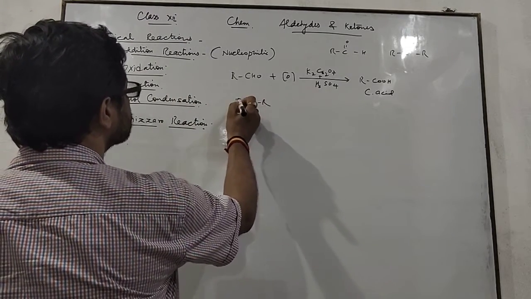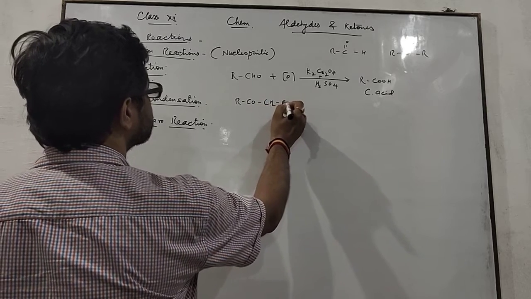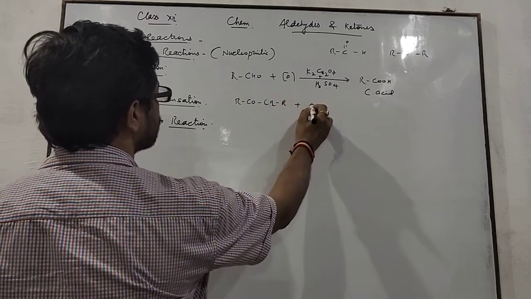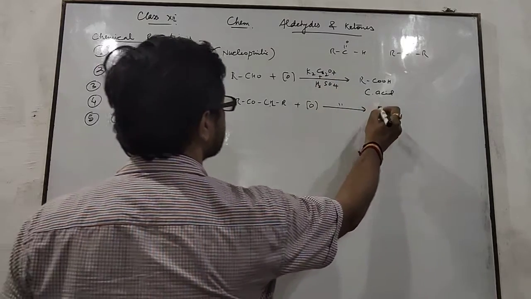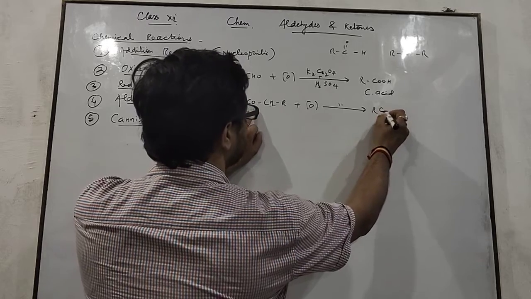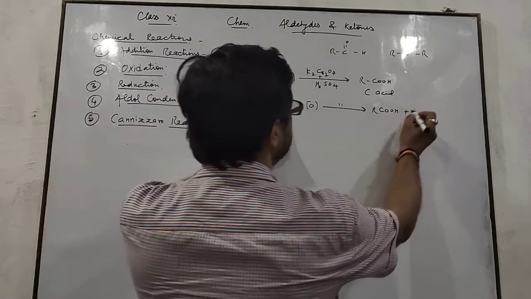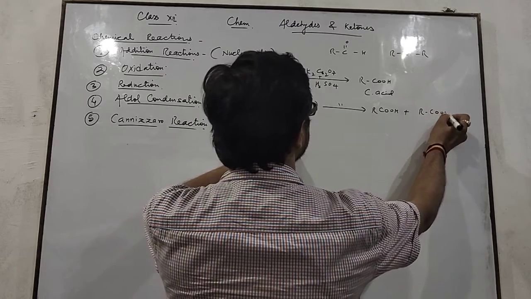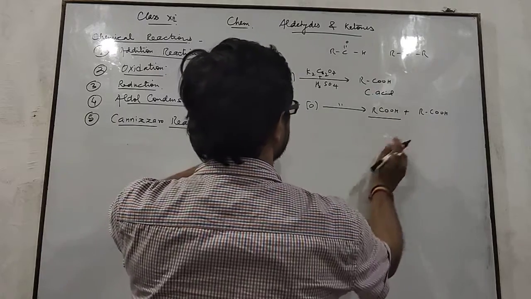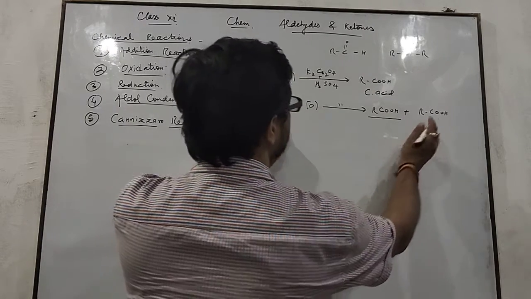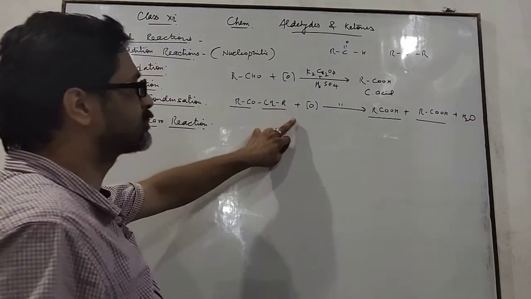Ketones are also oxidized to give carboxylic acids. This one is a ketone which gets oxidized in presence of the same oxidizing agent to give RCOOH, and this one also is oxidized to give RCOOH. This RCO gives another RCOOH and this CH2R gives RCOOH, plus this hydrogen forms H2O.